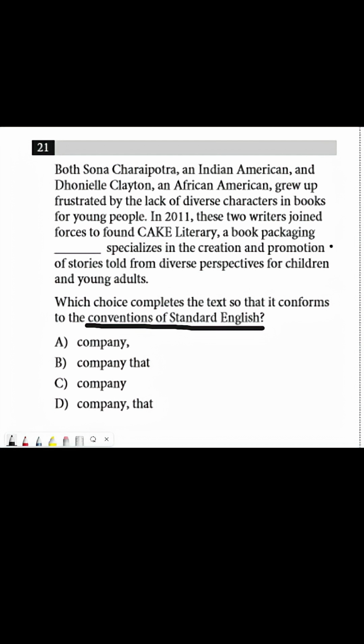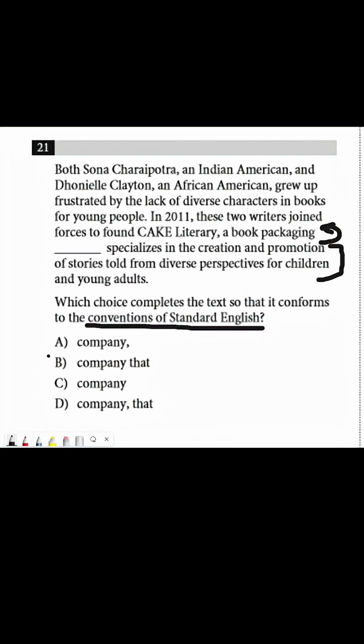Alright, so right off the bat, I just want to look at this little chunk of text right here and how it explains what Cake Literacy, a book packaging company, does. And we know that this company goes here as a book packaging company since all these answer choices begin with the word company, right? Anyways, this little portion of text just explains what the book packaging company does, right?